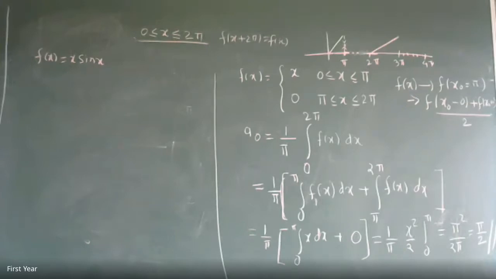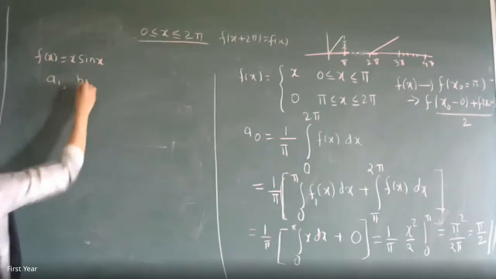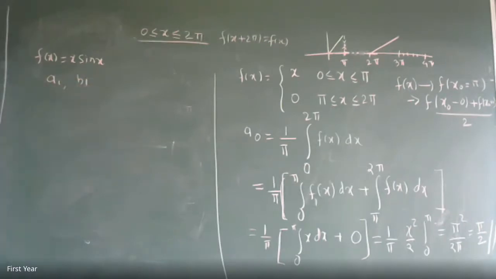This is your f of x. Find a1 and b1 in the Fourier series expansion of f of x.